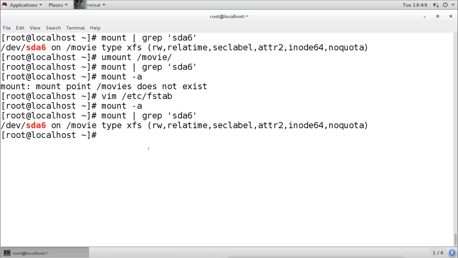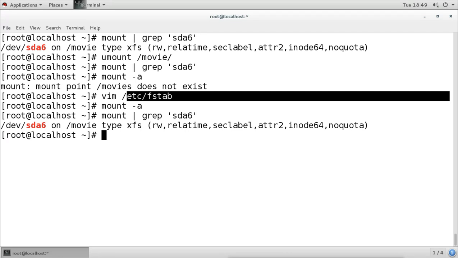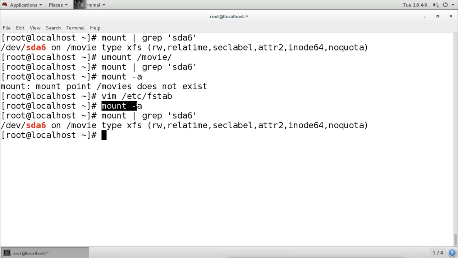So it is very important to check the configuration of your fstab file without rebooting. So you should unmount the partition and then run the command mount -a to refresh the mount table. So what we have seen today is how to create the partition, create the file system, and mount it on any directory to use it.